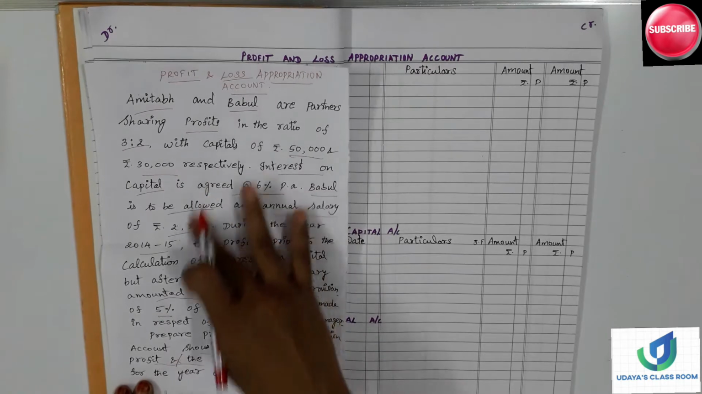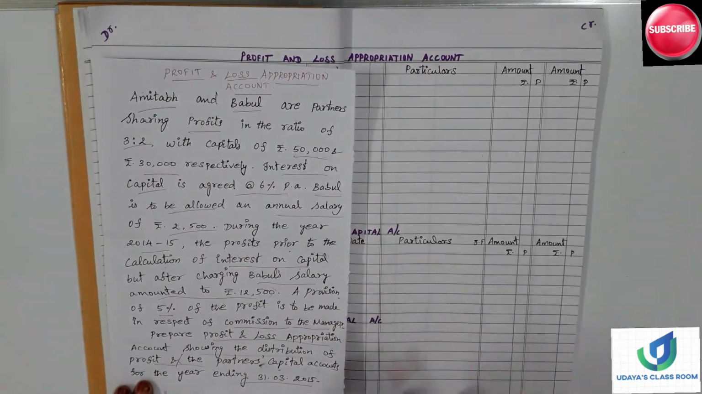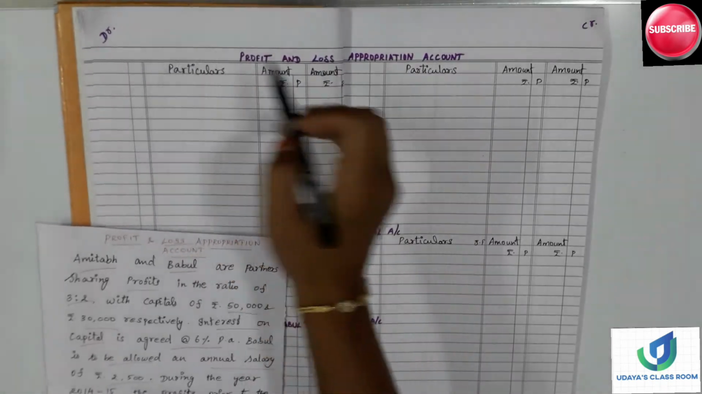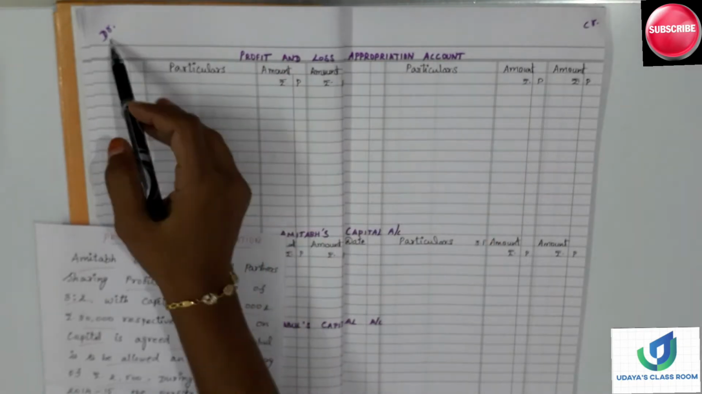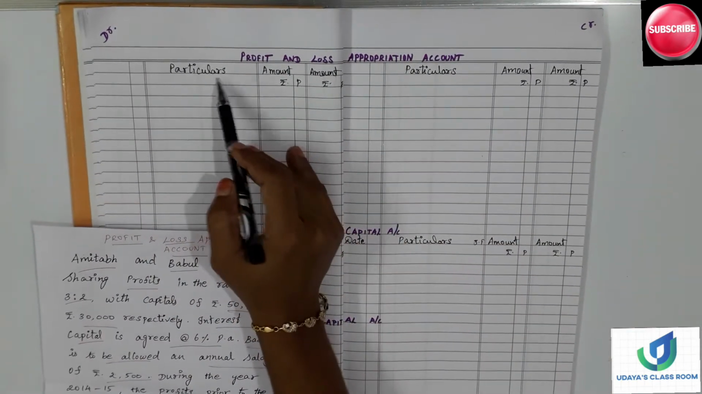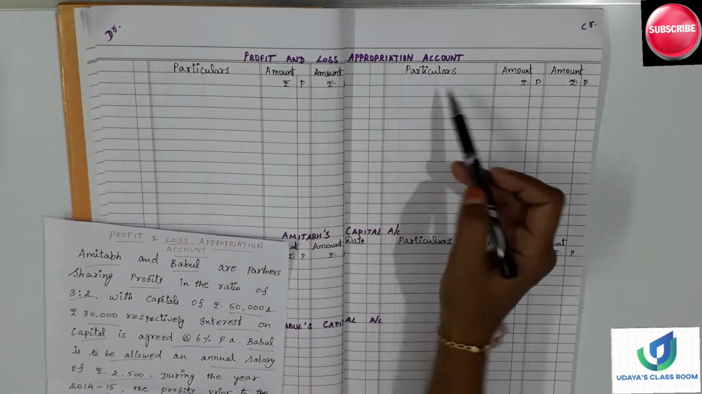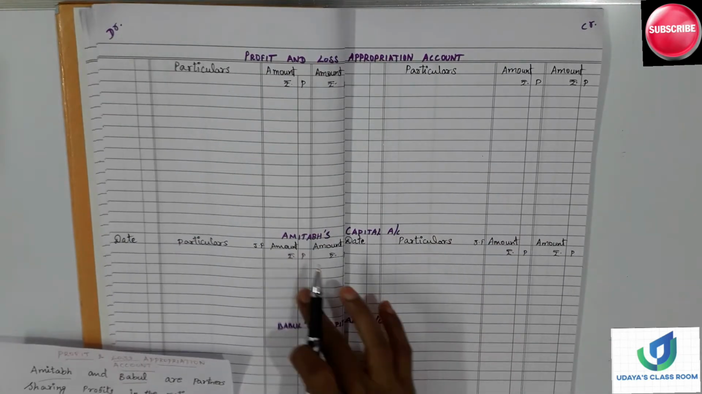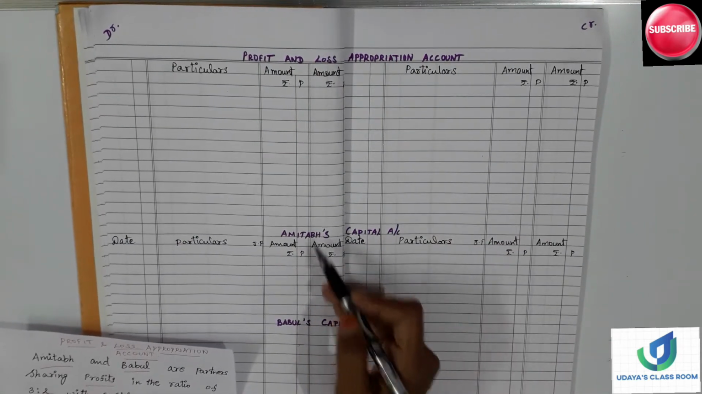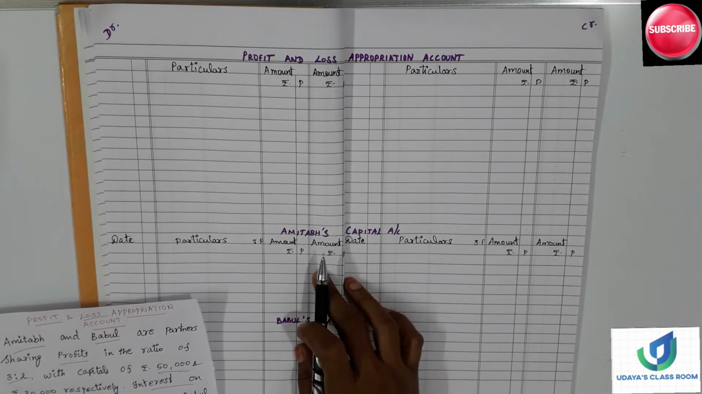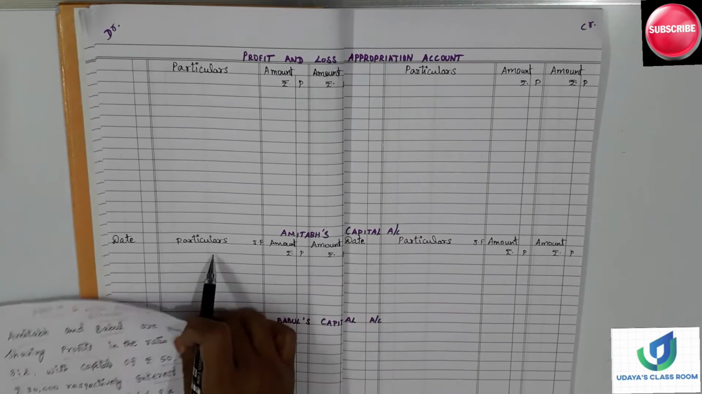Hope you are clear with the question part. Now let's work out the sum. Already I have opened the profit and loss appropriation account, debtor, creditor side, with particulars and amount in rupees and paise, and capital accounts also I have opened for Amitabh and Babul's account. Now let's see how to work out the profit and loss appropriation account.